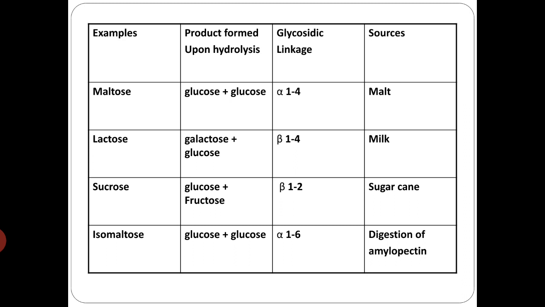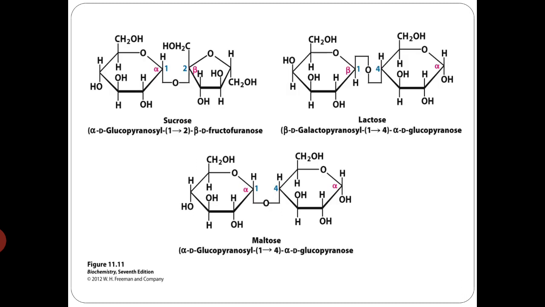That is the end product of amylopectin digestion. So the difference between maltose and isomaltose is the linkage. Both are made up of the same two molecules of glucose, but maltose has an alpha 1,4 glycosidic linkage, whereas isomaltose has an alpha 1,6 glycosidic linkage. So this is about the important disaccharides.